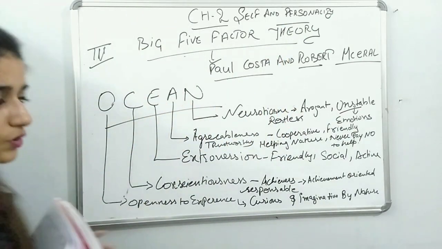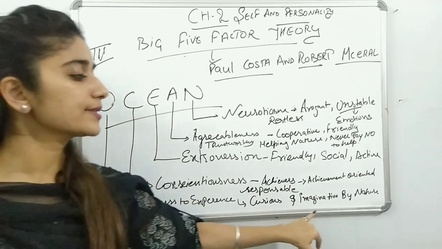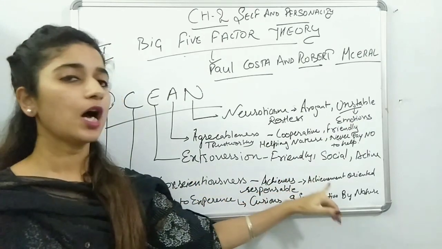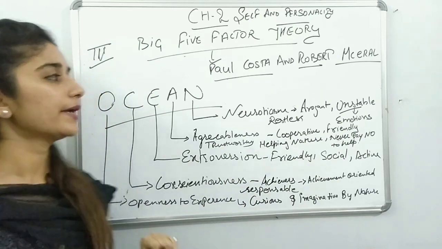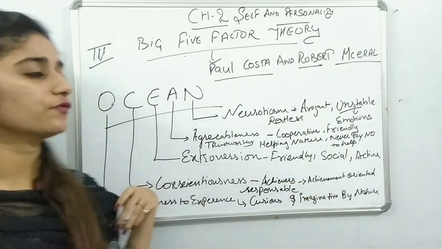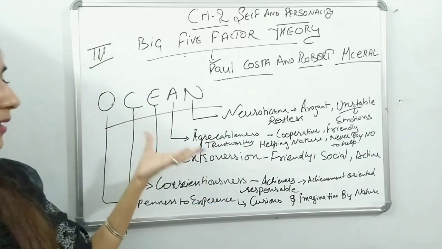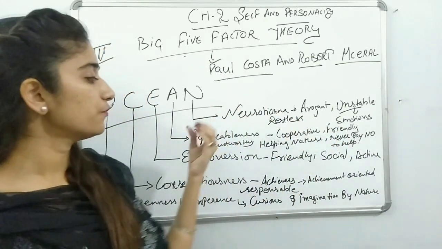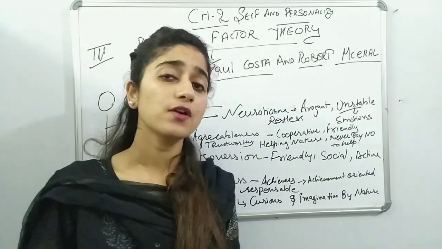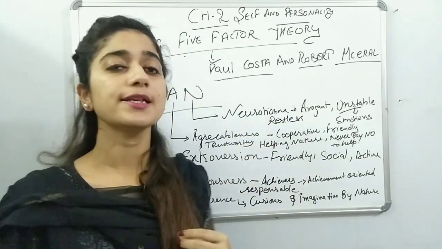Let's revise once again. O is openness to experience: curious and imaginative in nature. C is conscientiousness: active, achievement oriented, responsible. E is extroversion: friendly, social, and active. A is agreeableness: cooperative, friendly, trustworthy, helping others. N is neuroticism: arrogant, unstable in emotions, restless.